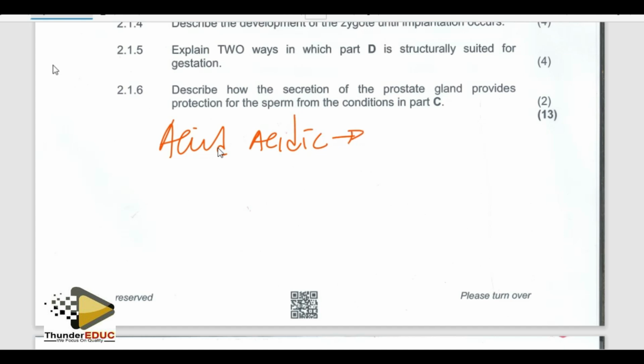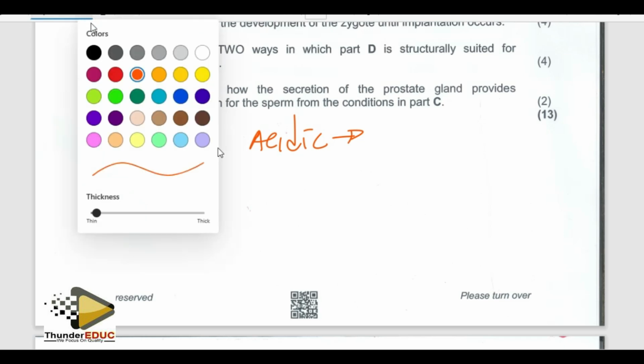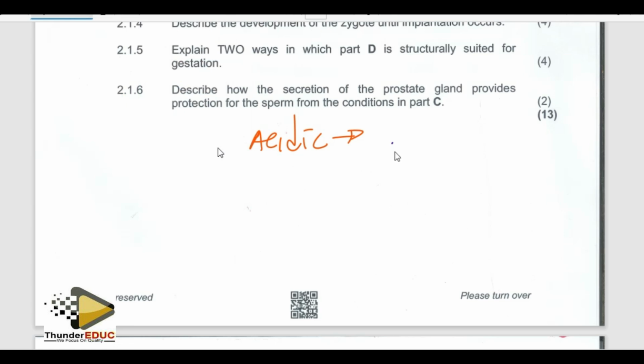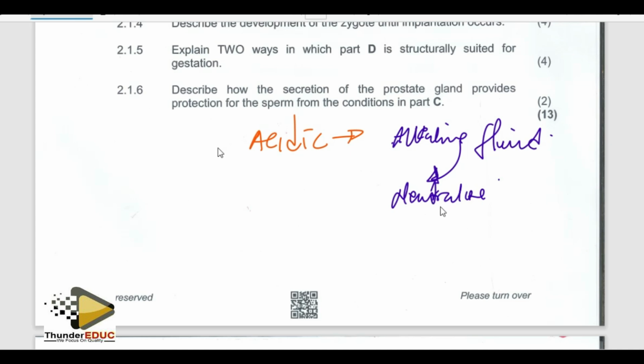What does it mean? It means that sperms don't like acidic conditions. So what should we do? The male reproductive structure, that is the prostate gland, produces an alkaline fluid. This alkaline fluid will neutralize the acidic nature of the vagina, and then it will protect the sperms from being denatured.